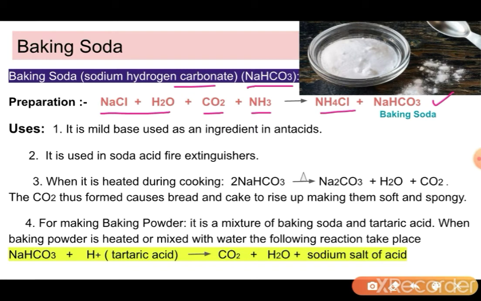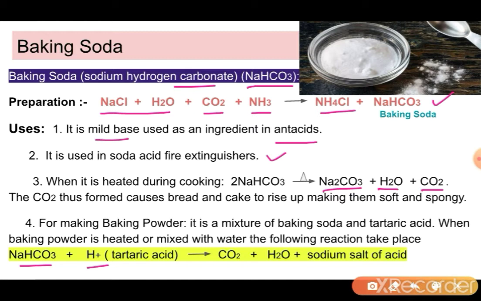This baking soda is a mild base which is used as an antacid. It is also used in fire extinguishers, and when it is heated in cooking, it produces sodium carbonate, water and carbon dioxide gas. This carbon dioxide gas is used to make bread and cakes soft and fluffy. When a pinch of tartaric acid is added to sodium hydrogen carbonate, that is baking soda, it turns into baking powder.